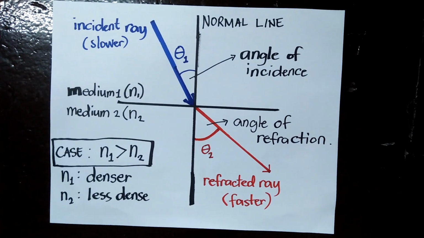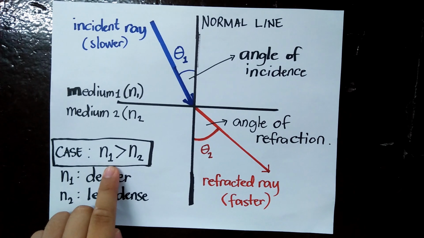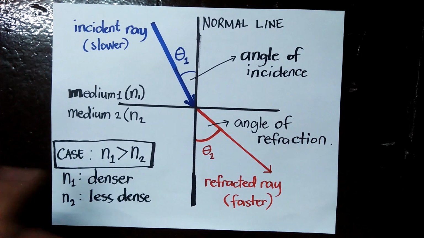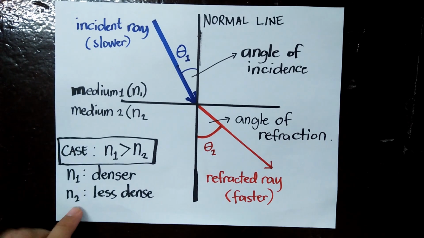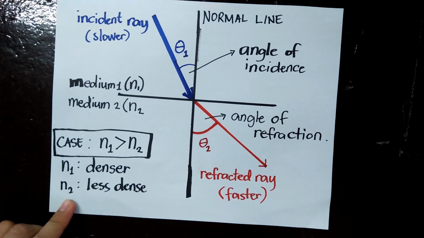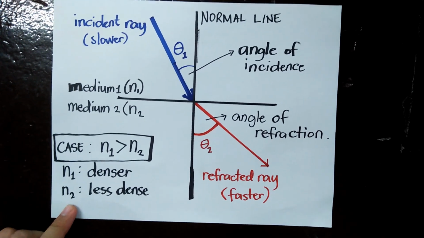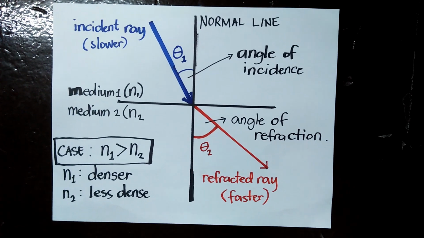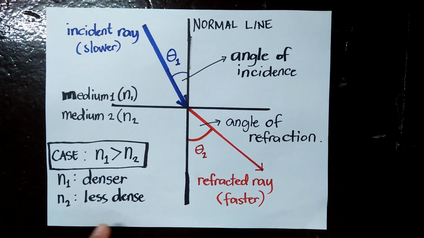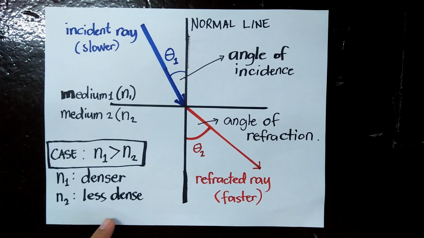For example, let's make N1 bigger than our N2. This means N1 right now is denser than our N2. So what happens when light enters from a denser medium to a less dense medium?